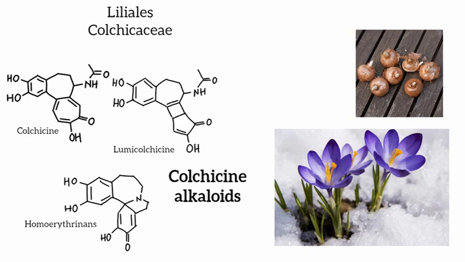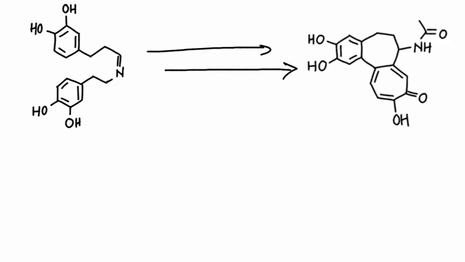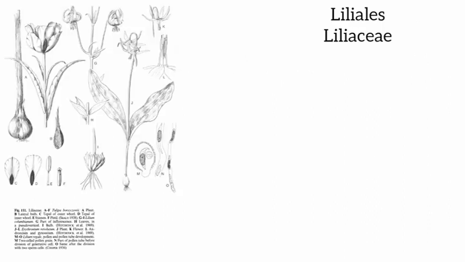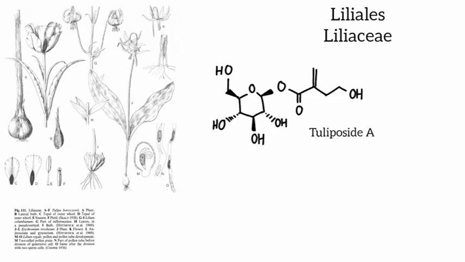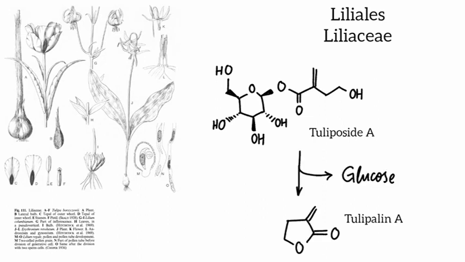Colchicine with its related structures is synthesized through an interesting reaction out of a structure that is very similar. It is homologous to a benzyl isoquinoline structure, and this is very curious, especially when we will consider galantamine in a minute. So, in the very closely related Liliaceae, the lily family, there are found tuliposides. These are reactive chemicals, antibiotic storage forms of tulipalins, which are released through intramolecular esterifications. Workers with cut flowers may get dermatitis when handling lilies or tulips, after which tulipalins are named.